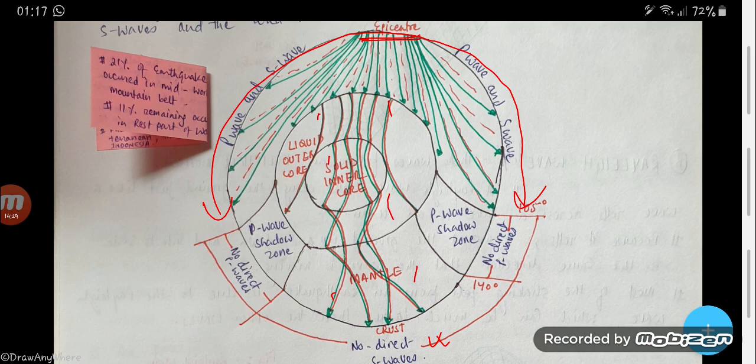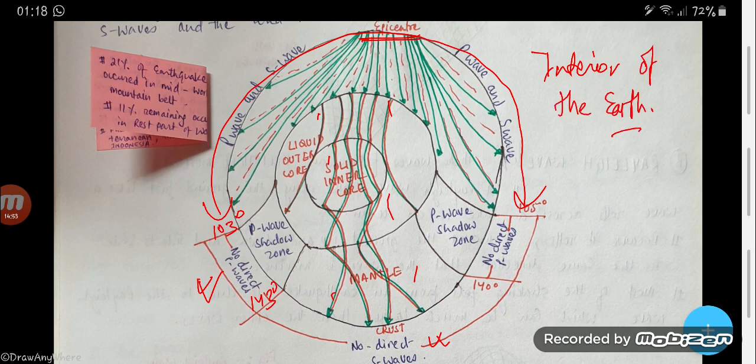So the rays bend towards each other. Now here there are no direct P waves as it is the shadow zone, 103 to 143 exactly. So there is a shadow zone and there are no direct P waves. From this, scientists are able to understand the interior of the earth.